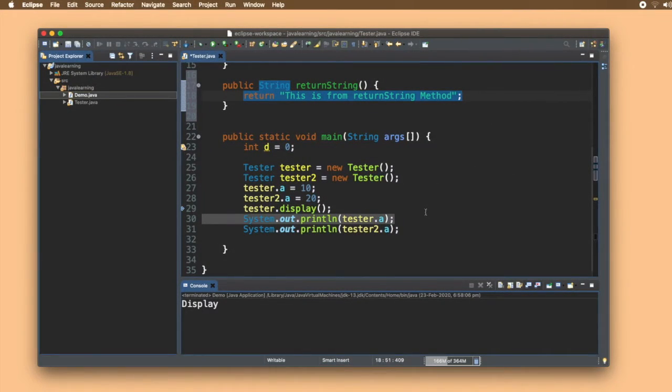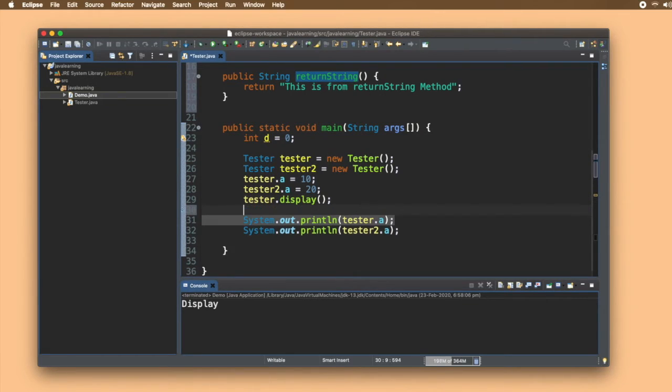Think of a scenario where you tell someone to bring you a glass of water. The person will perform the task of bringing you the glass, but you have to hold the glass with your own hands. If you don't lift your hands and hold it, it will not be caught by you, and the glass of water will be wasted. Similarly, if we call this function returnString, it will return a string, but we need a variable which will catch this string from this method. Let me explain.